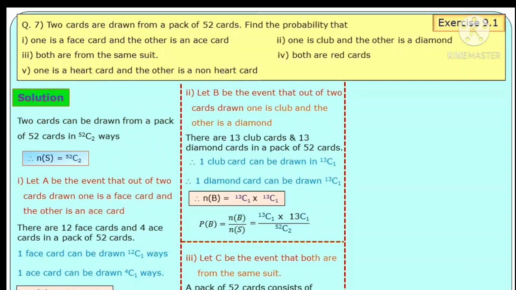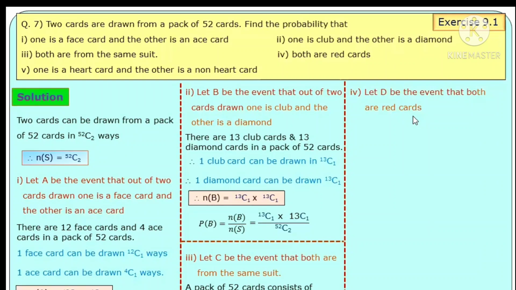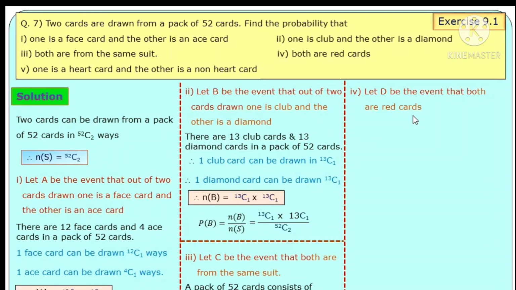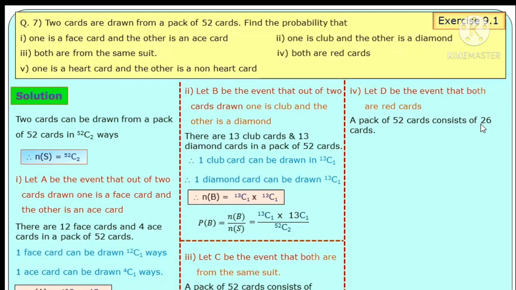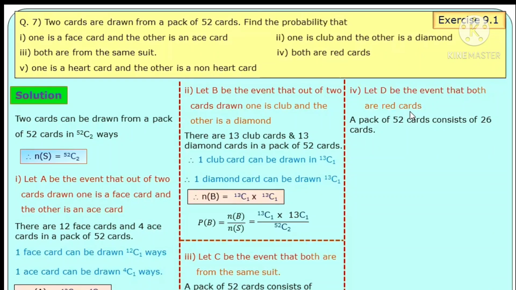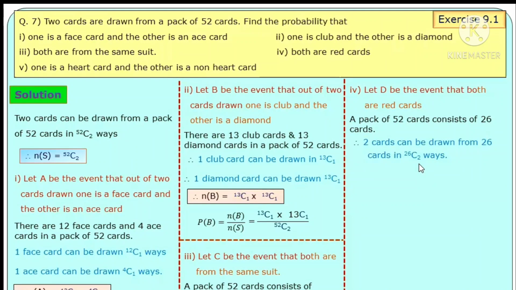Next, event D, that both are red cards. We know there are total 26 red cards, and out of that 26 red cards from a pack, we are selecting 2 red cards. Number of ways will be 26C2.